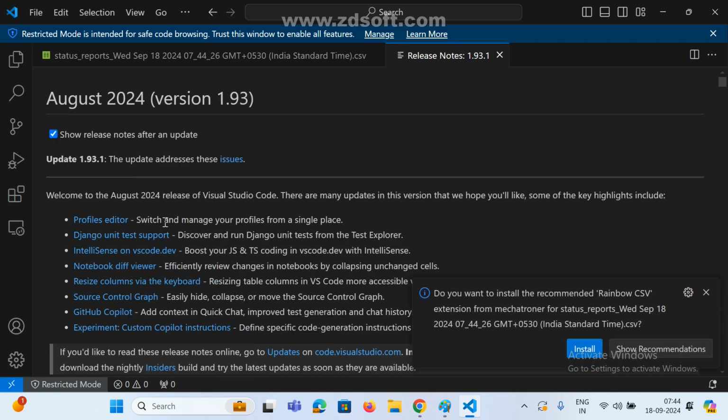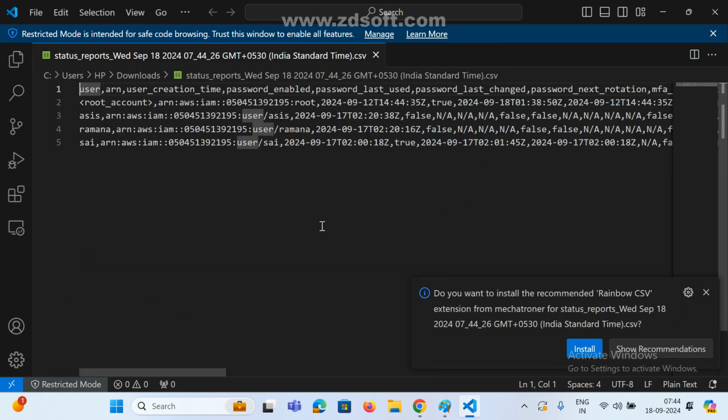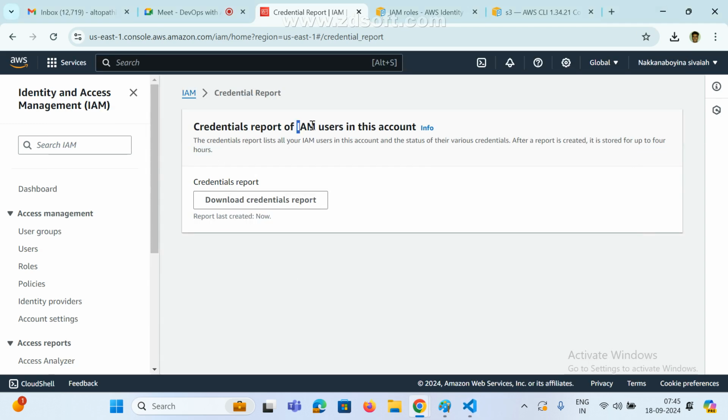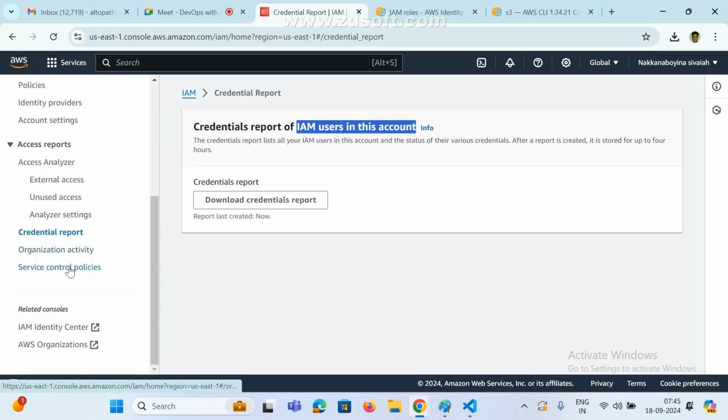These are the password, user creation time, password only. This is user related information. So the credential report: I downloaded some credentials, right? One user or 2 users I downloaded. So which users I downloaded, that information we can track here. These are mostly no need.